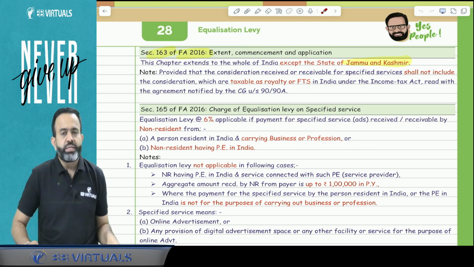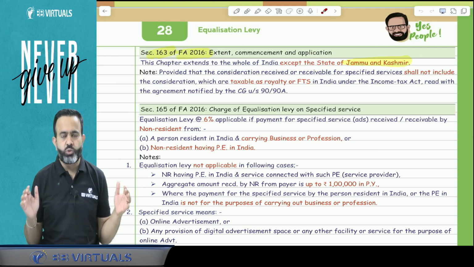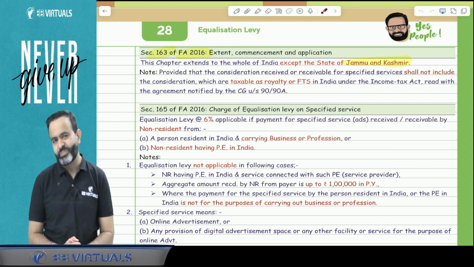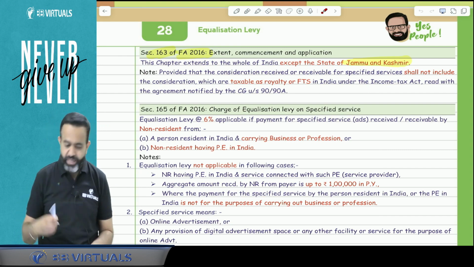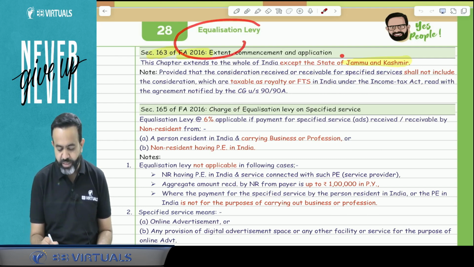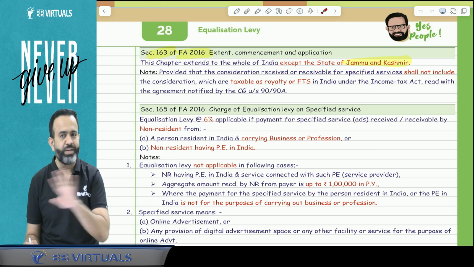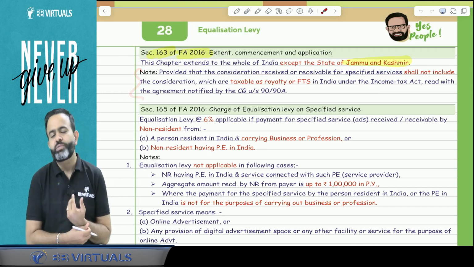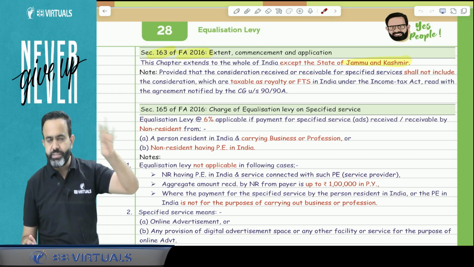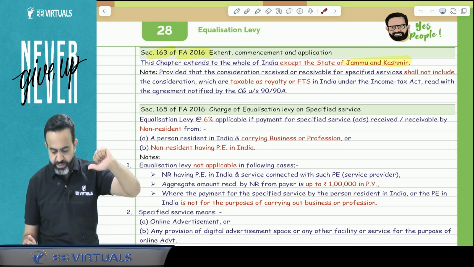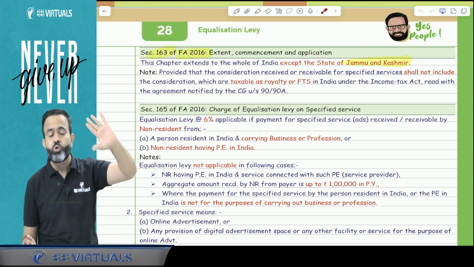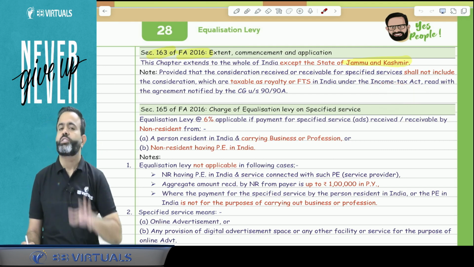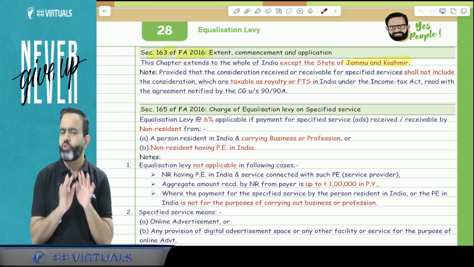163 says, is this equalization levy applicable to whole India? Answer is yes. Equalization levy is applicable to whole India, except Jammu and Kashmir. Is this provision not applicable to Jammu and Kashmir? Answer is yes, it is not applicable. Now one more point here, one proviso is given. This proviso says that if any non-resident receives any royalty or fees for technical service, and that royalty or fees for technical service is already taxable under section 9(1), then obviously equalization levy is not applicable.